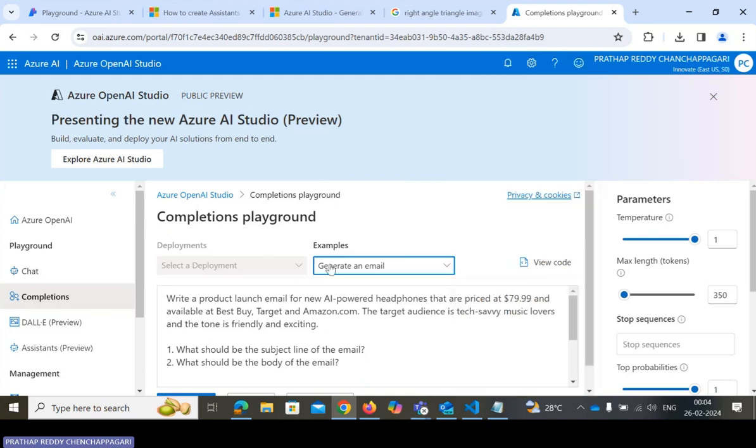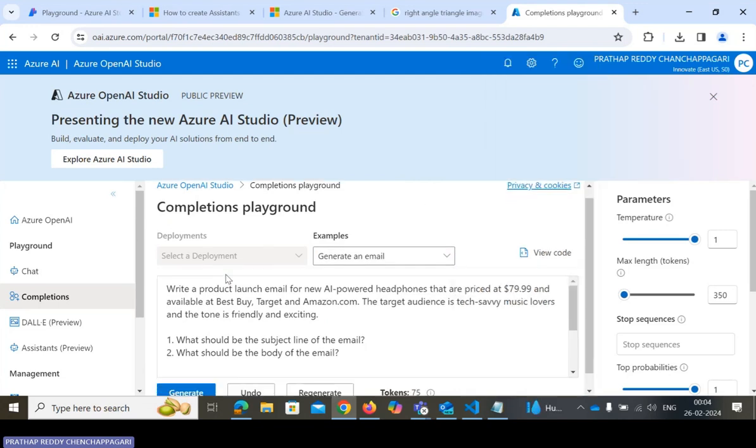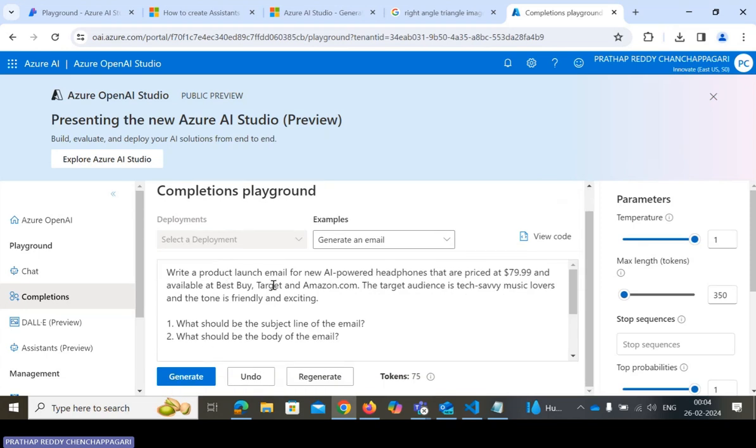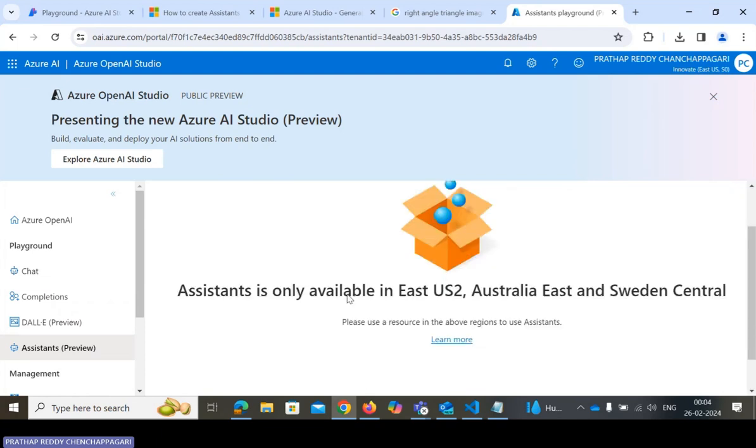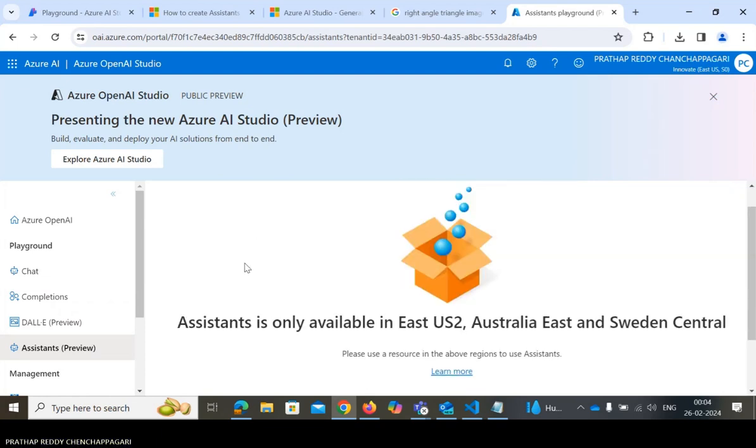Okay. So I need to deploy one model. I haven't selected any model, so that's why it is showing an error. Once I select one model and deploy it, it will be working. On assistant preview, same thing. I have not created any model. I already told you, right? This assistant app is available in East US2 and Australia East.